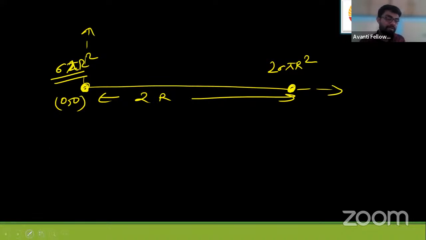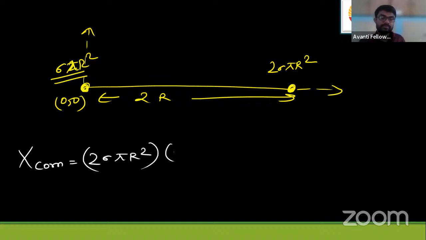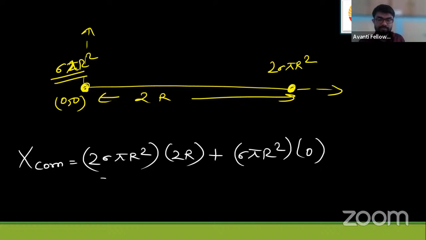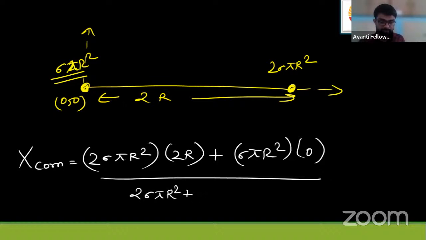So I will directly find the x value. The x value will come out to be 2 sigma pi r square into 2r plus sigma pi r square into 0, upon the total mass. Total mass given is 2 sigma plus sigma pi r square. Sum these two.